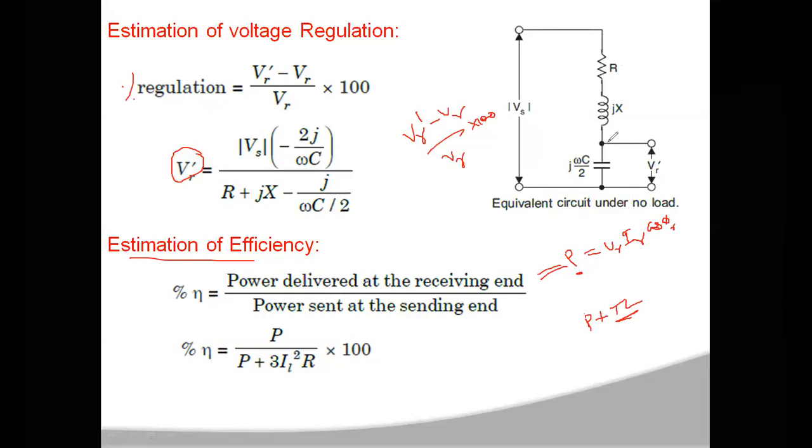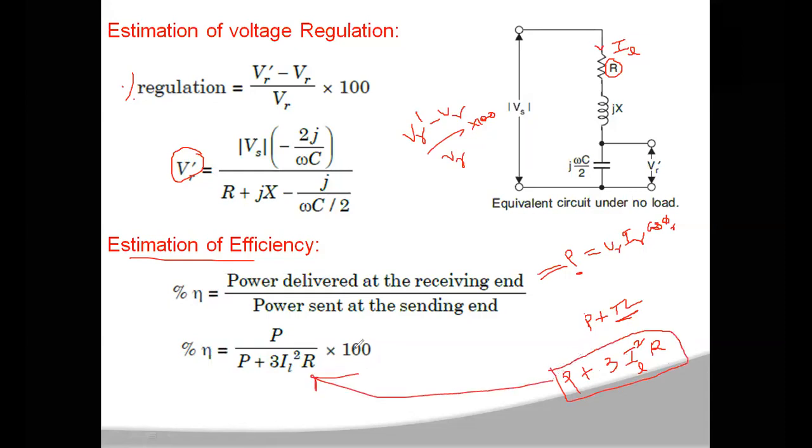Now total power loss is the power loss across the resistor only. If you observe the current flowing through the resistor, it is IL. So the power loss will be IL square into R for one phase, and for three phase it will be 3 into I square into R. So the sending end power will be P plus 3 I square R for a three phase network.